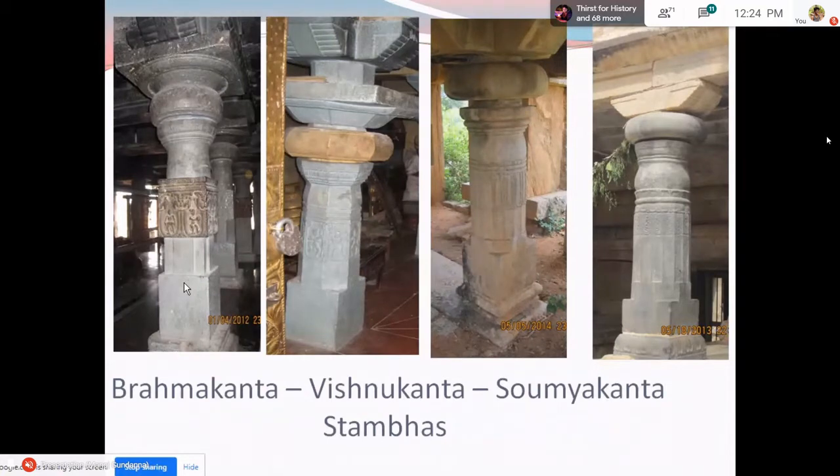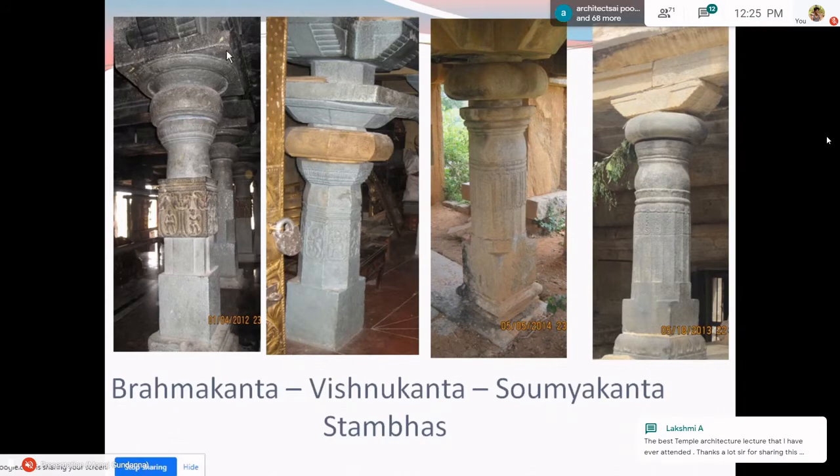Now, as I was telling, even the adjuncts of the temple have their own Shadvargas. Just to understand the Shadvargas of a pillar, all the pillars possess what is called a Pitha, which is the lowest molding. Above that we have the Danda. Above the Danda we have the Kumbha, a vase-like motif. Above that is the Tadi, usually translated as the cushion capital. Above the cushion capital we have the Mandi and Phalaka. Above this is the Potika place.